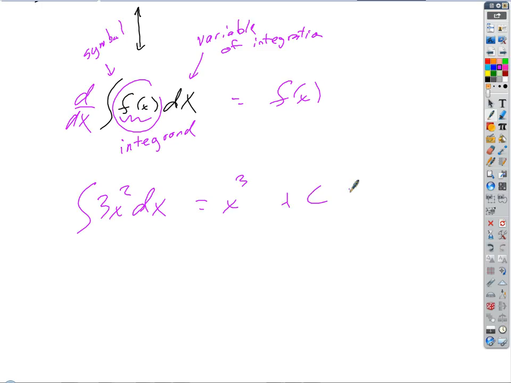Plus c, right? Did we even need the dx? No, we didn't. We're just finding the antiderivative of 3x squared. What do I take the derivative of to get that, right? So in a sense, you are. The integrand is what you're trying to undo.